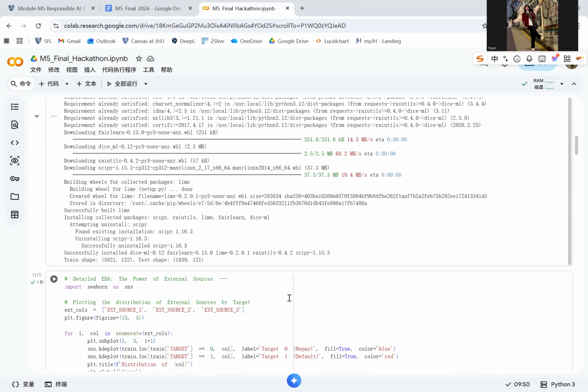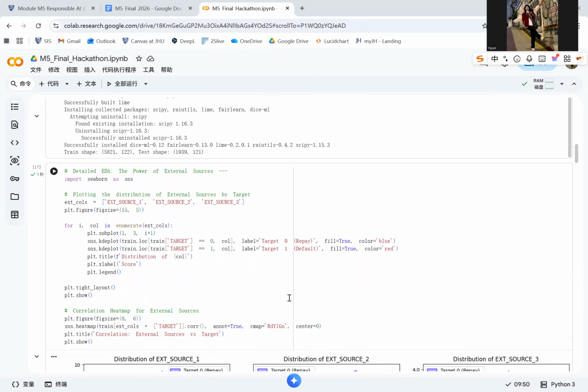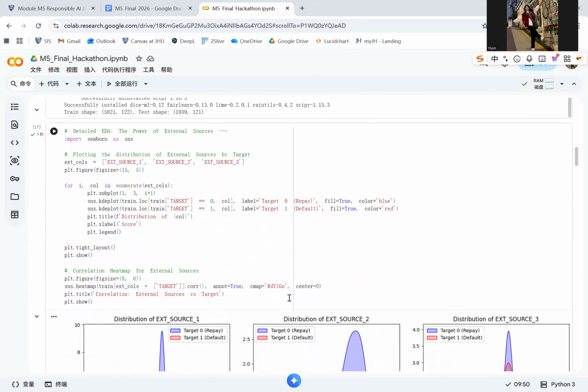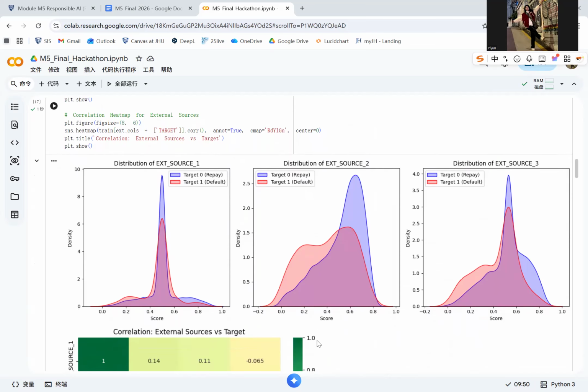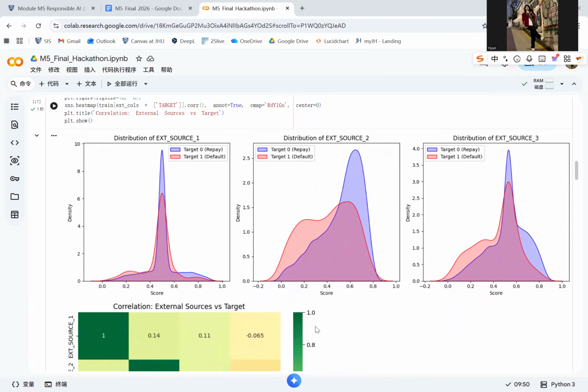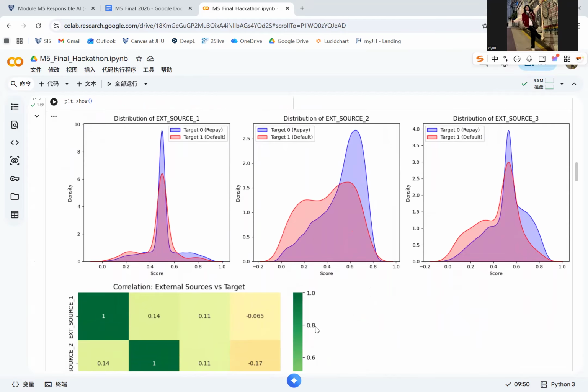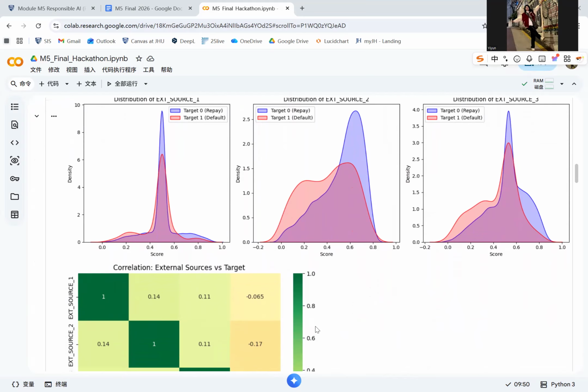These variables are commonly known to be highly predictive in credit risk related datasets. I visualized their distributions and compared how they differed across the target classes in order to understand whether they provide useful signals for prediction, and this exploratory analysis helped me identify patterns in the data and guided later modeling decisions. So after understanding the dataset, I performed several processing steps to prepare the data for machine learning.